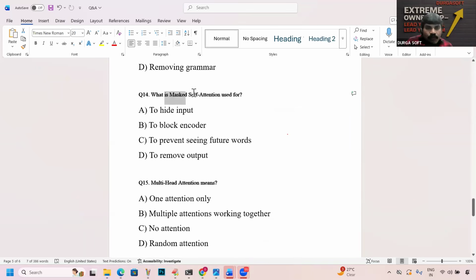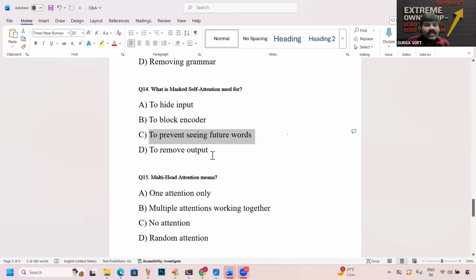What is masked self-attention used for? Options: hide input, prevent seeing future words, block encoder, remove output. Which one is the correct answer? C. To prevent seeing future words, so that my model is not going to cheat. Cheating is not going to be there.